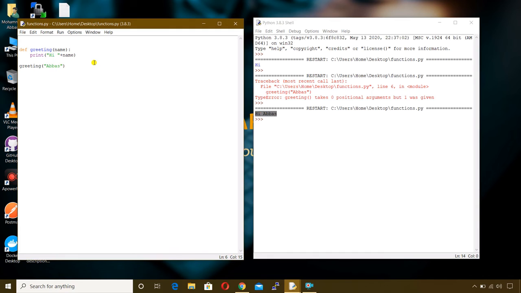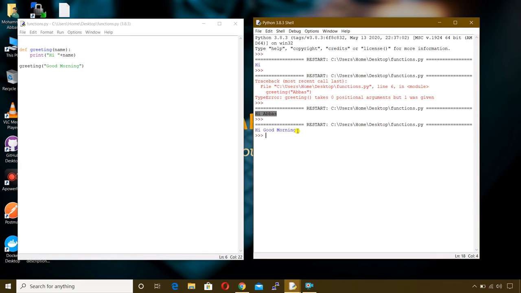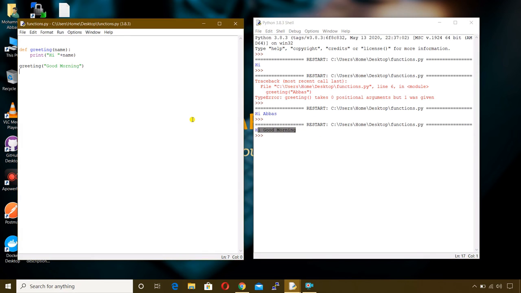So let me change this value. You can give whatever value you want. Let me say it as good morning. And let me run the script. And see, it's giving hi good morning. So this is how you can customize your function. And how cool is that?